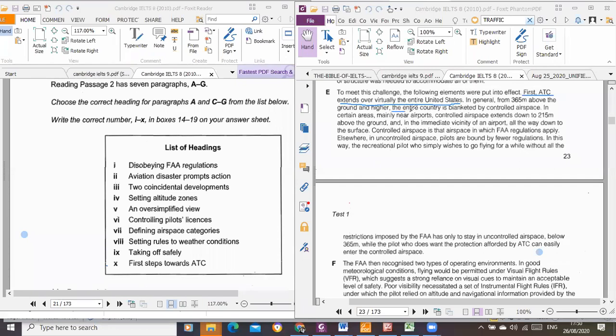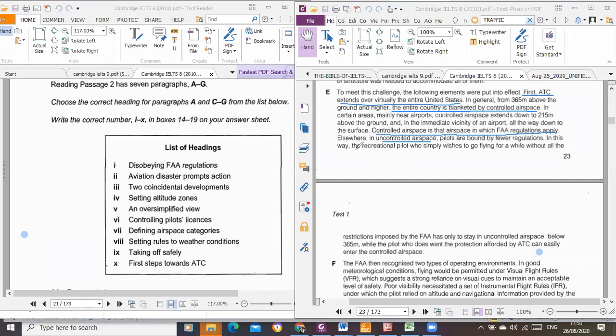So, control airspace. They've started talking about control airspace now. The entire country is blanketed by controlled airspace. In certain areas, mainly near airports, and so on. Controlled airspace is that airspace in which FAA regulations apply. Elsewhere, it is uncontrolled, and pilots are bound by other regulations.